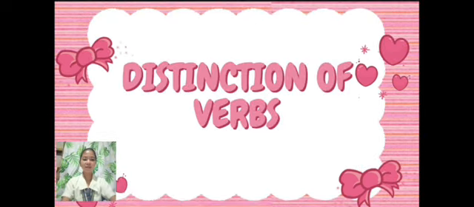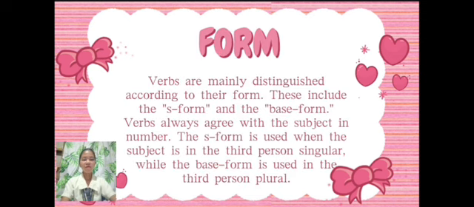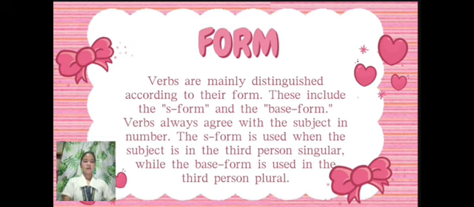Now, let's proceed to the distinction of verbs. Form. Verbs are mainly distinguished according to their form. These include the S form and the base form. Verbs always agree with the subject in number. The S form is used when the subject is third person singular, while the base form is used with the third person plural.